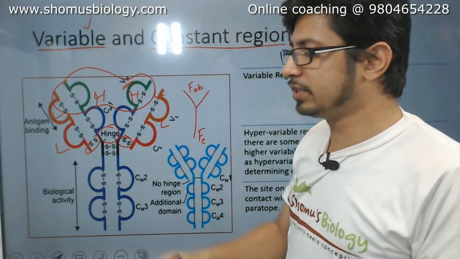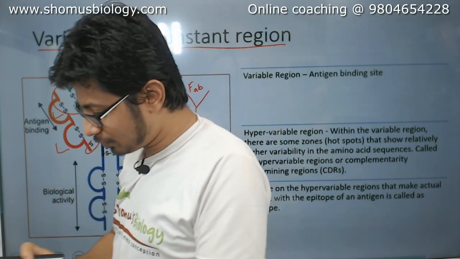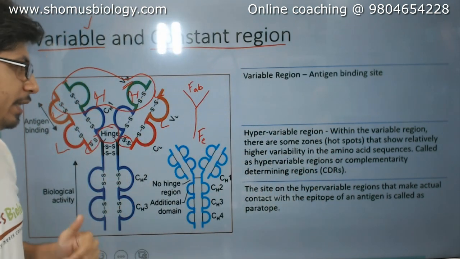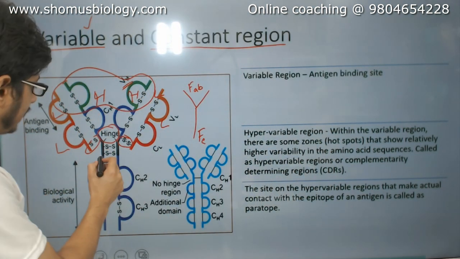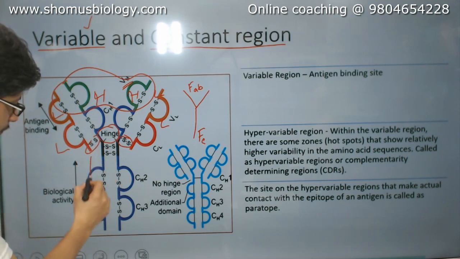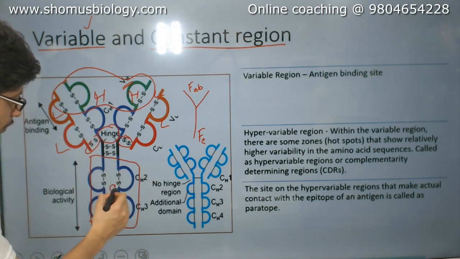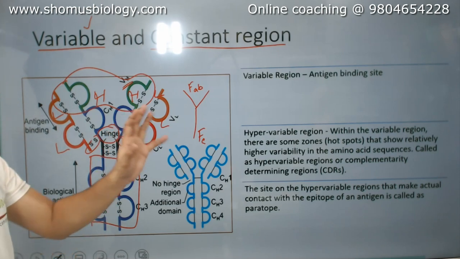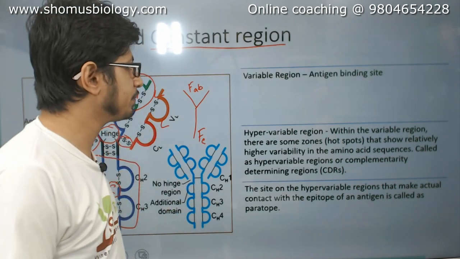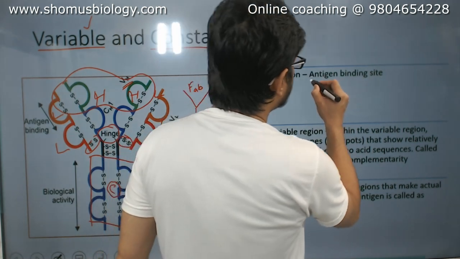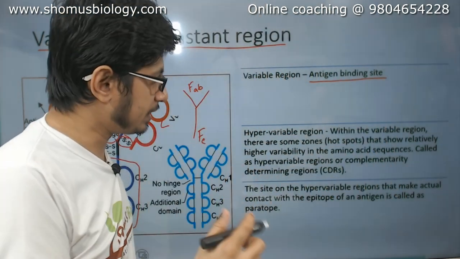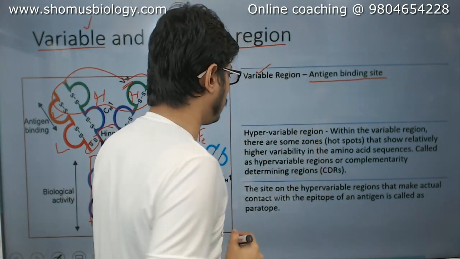Without variable region, there is no role, there is no importance of antibodies. Okay. And the rest of the structure, this one in the blue color, is known as constant region, meaning they don't modify themselves, they don't change themselves. So the variable region is where the antigen binding site is present. That's why the variability is very important.